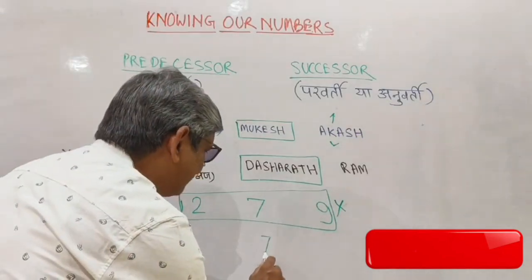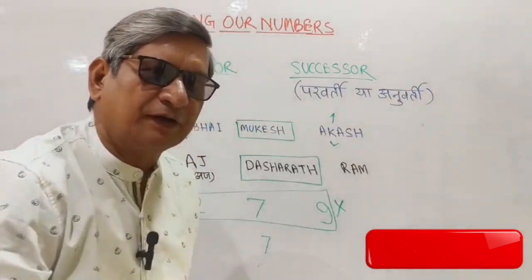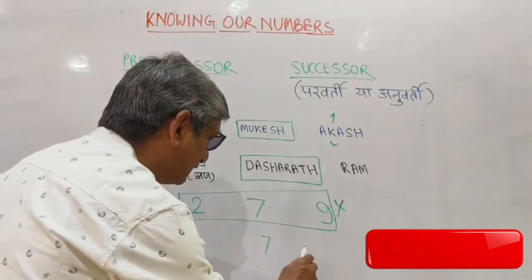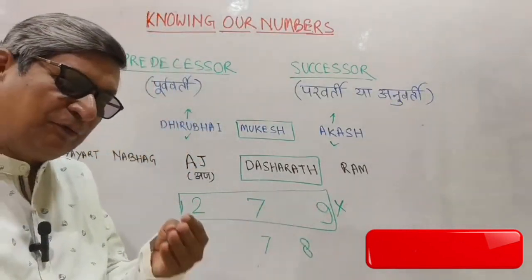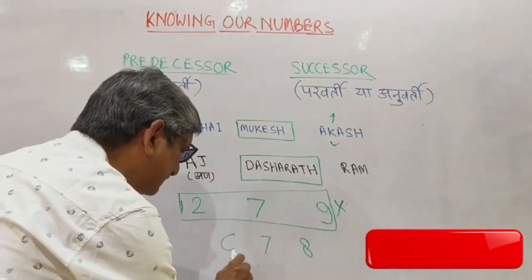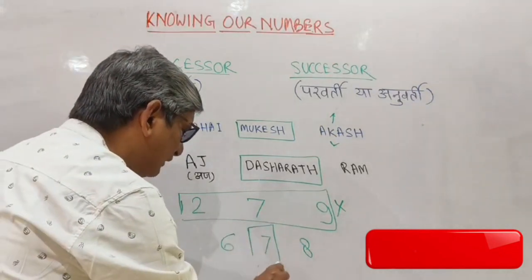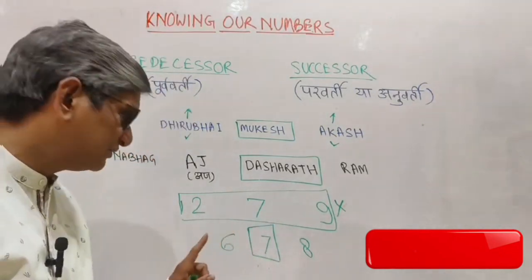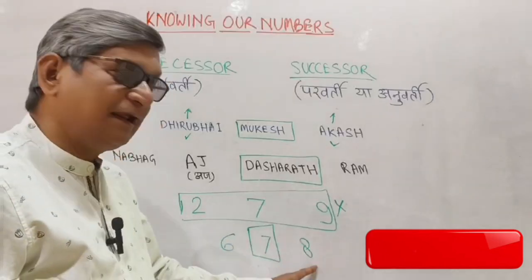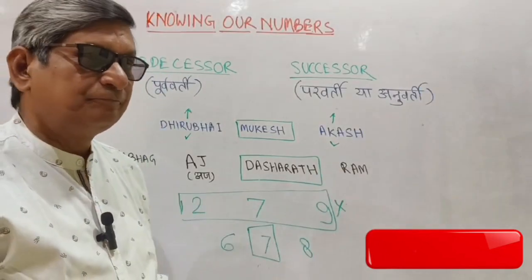Let's suppose that you are writing 7. So what is the next number? 7 plus 1, so you can say 8. And what is the number before 7? You say 6. So if you talk about 7, what is the predecessor? 6 is the predecessor and 8 is the successor.